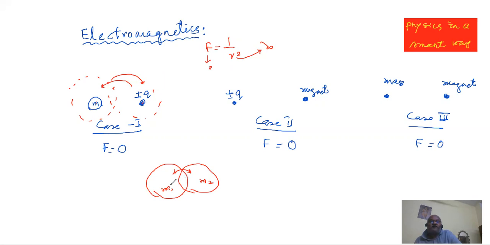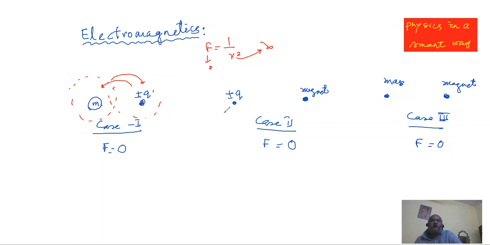Similarly, if you put a charge near another charge, they have both their electric fields, and electric fields recognize each other, and when the fields intersect or when the fields overlap, there is a force of interaction. There is usually a force of interaction. The same thing happens with magnetism. So here, this is the mass and that is the charge, so gravity field and electric field, they are overlapping, they produce no force of interaction.